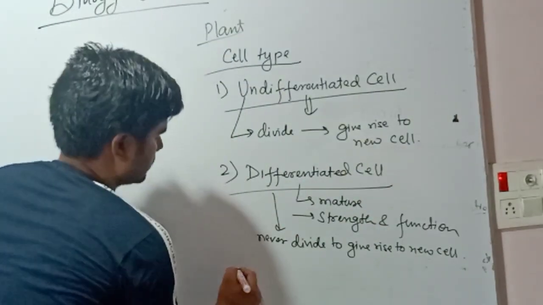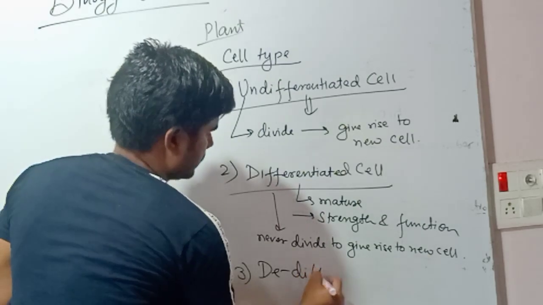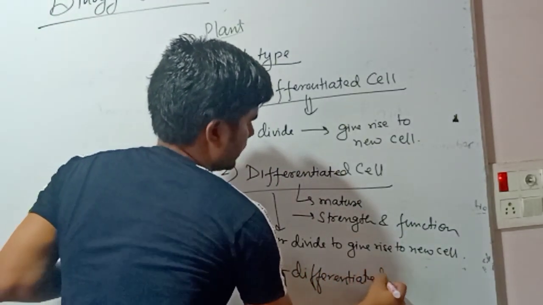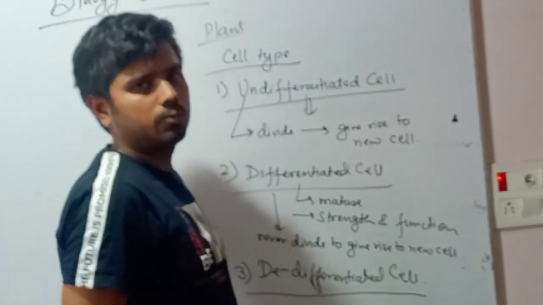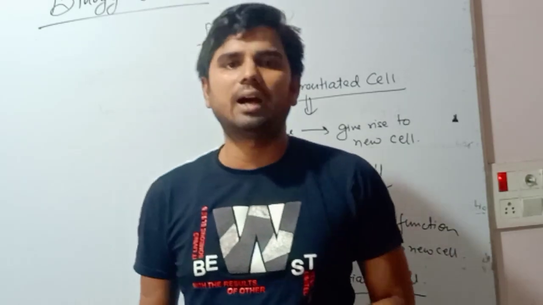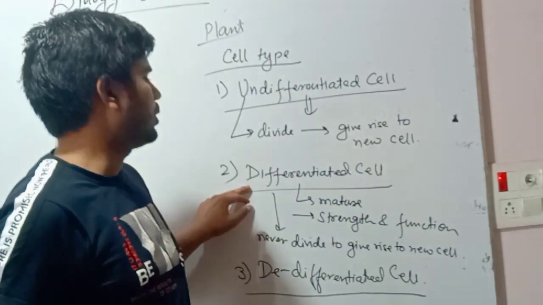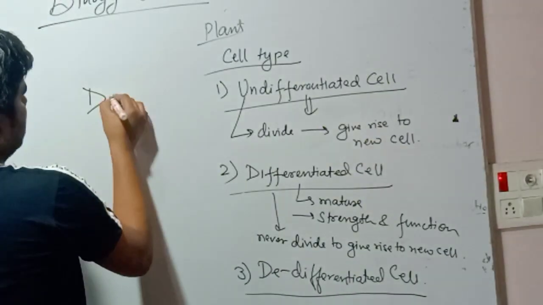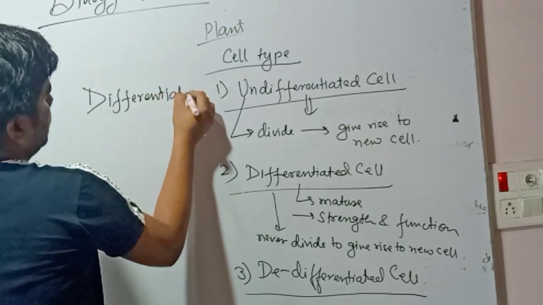Now the third is dedifferentiated cell. Sometimes the plant requires certain more cells which can be derived from differentiated cell. We know differentiated cell cannot give rise to any new cell.